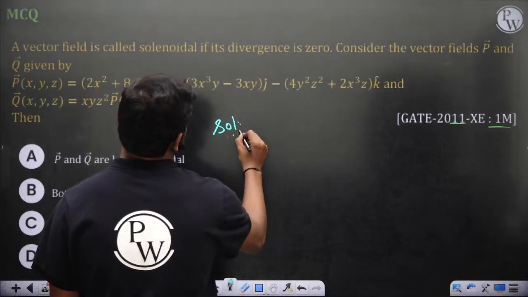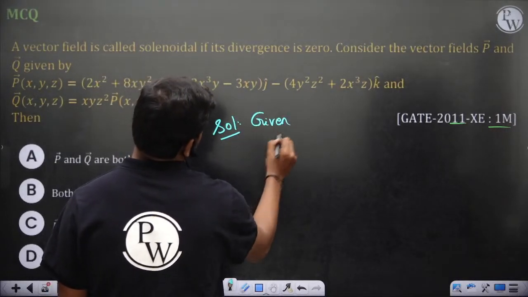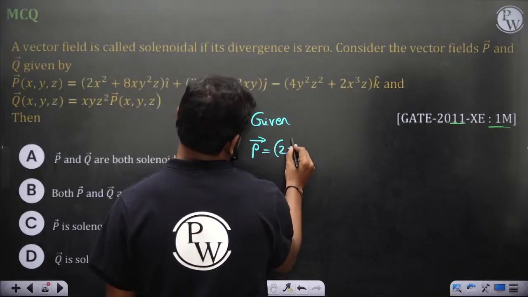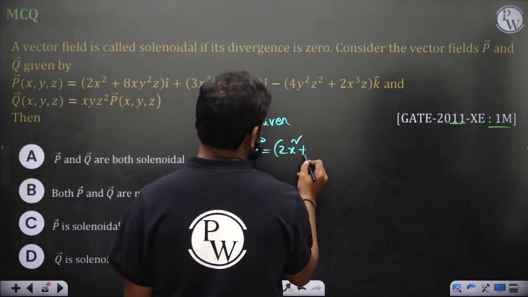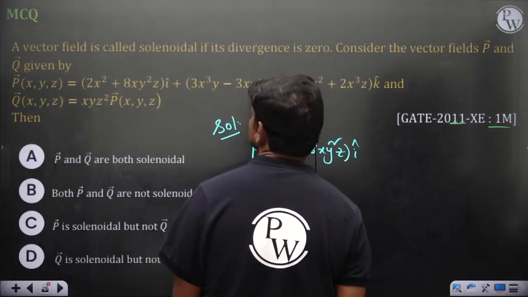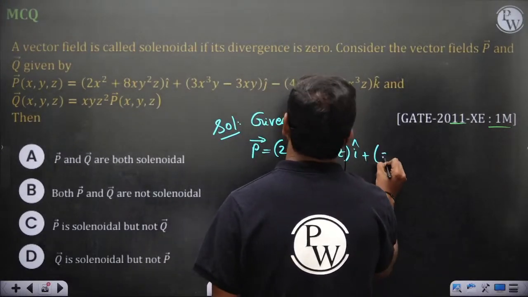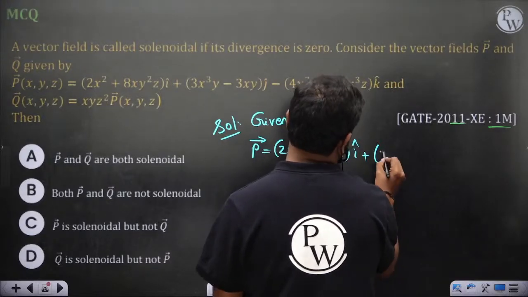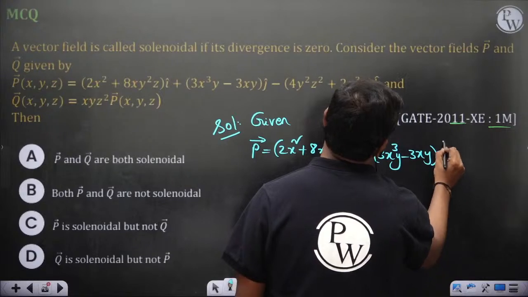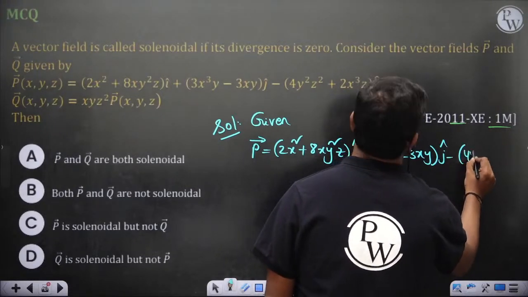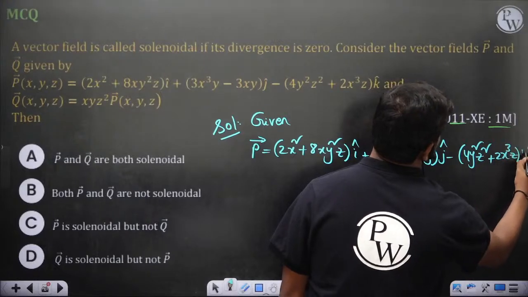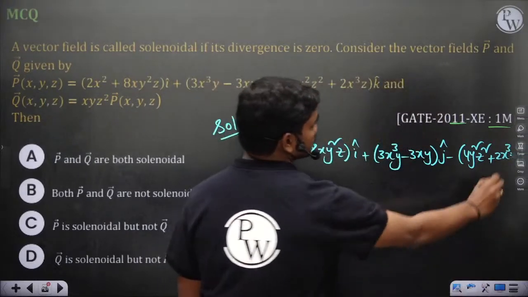Solution. Given P is equal to 8xy²z i cap plus 3x³y minus 3xy j cap minus 4y²z² plus 2x³z k cap. Okay, so this is k cap.